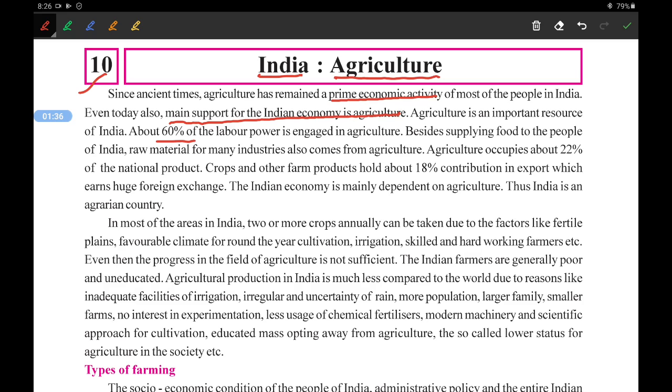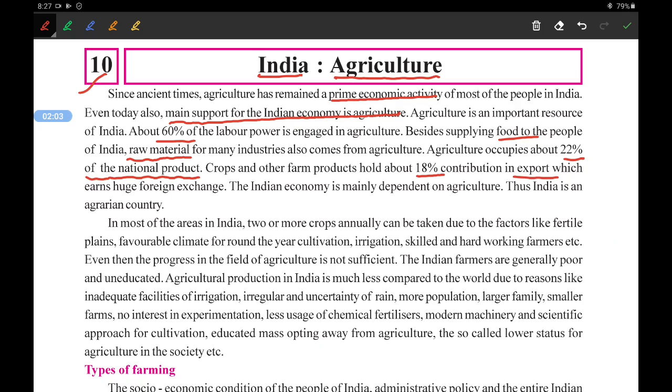Besides supplying food to the people of India, agriculture also provides raw materials for many industries. It provides about 22% of national income. Crops and other farm products hold about 18% of the contribution in export.